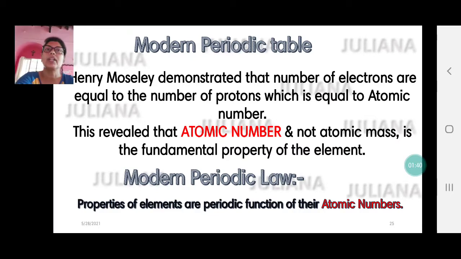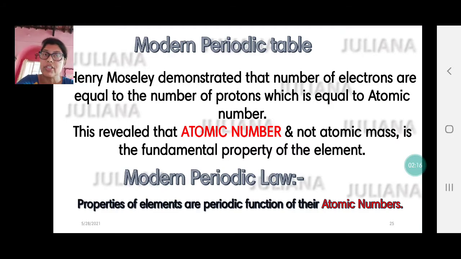And therefore, the modern periodic law states, this can be asked as a definition: properties of elements are periodic function of their atomic number. The modern periodic law states that the atomic number is important, unlike Mendeleev's. If you remember, Mendeleev's periodic law stated properties of elements are periodic function of their atomic mass. But here in the modern periodic law, the same statement is there, only the last word changes.